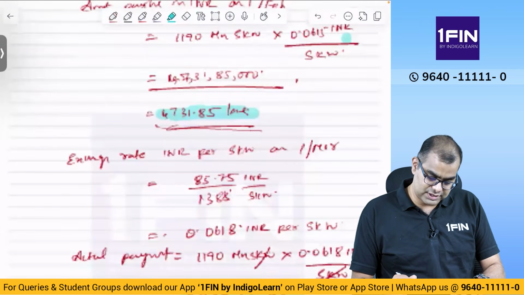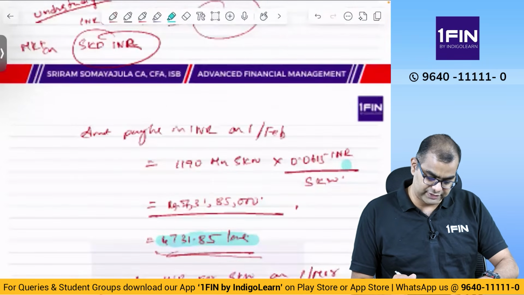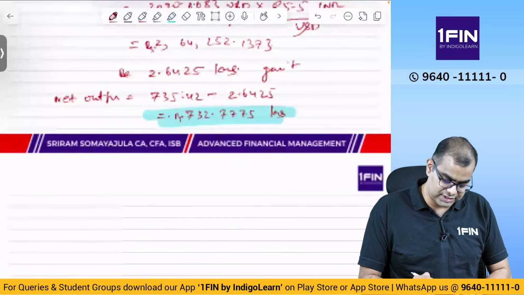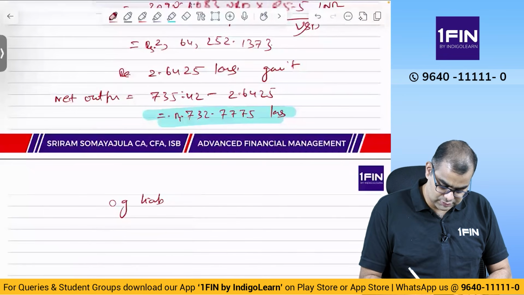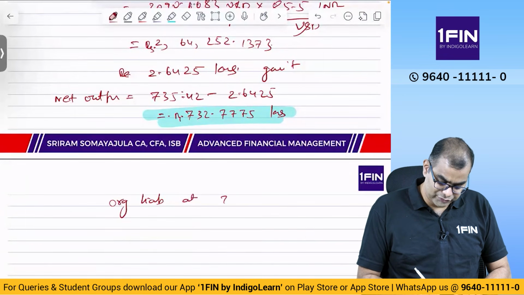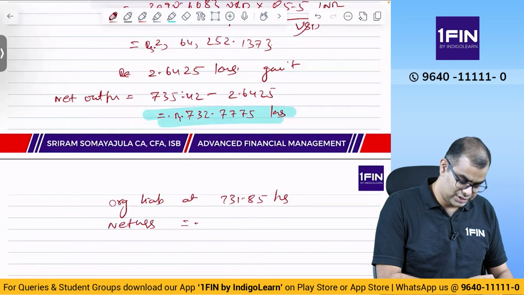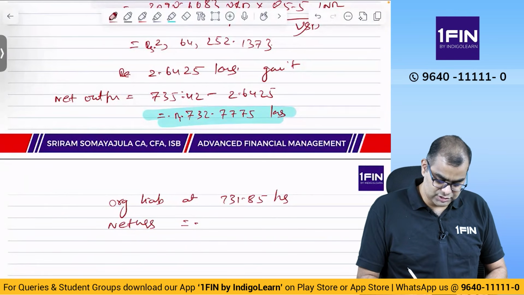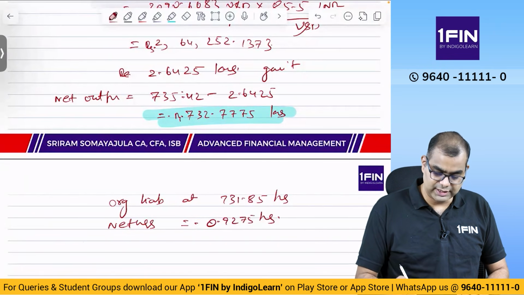Compared to the previous one, what was that? 731.85. Liability was recognized at 731.85 lakhs. So, the net loss is the difference between these two, which is 0.9275 lakhs. Okay, net loss is this.